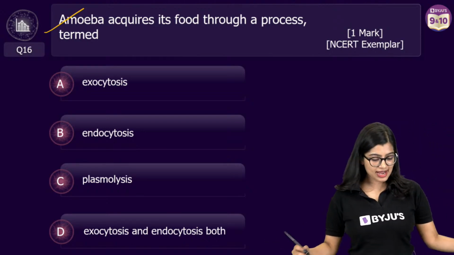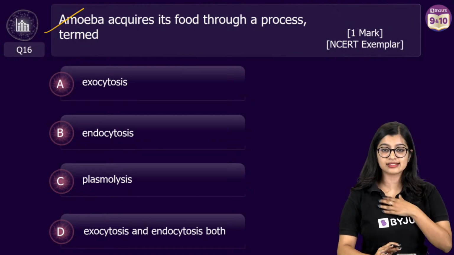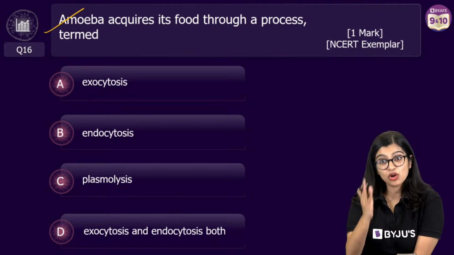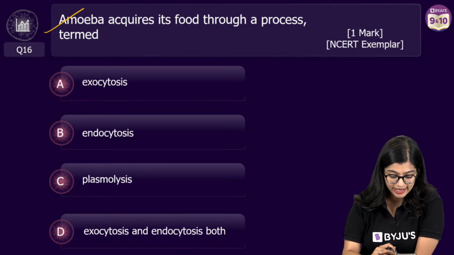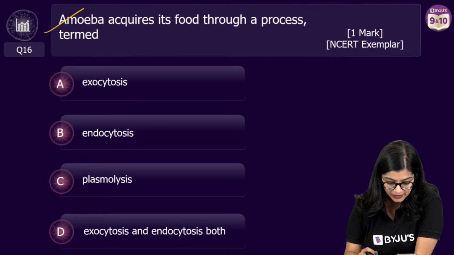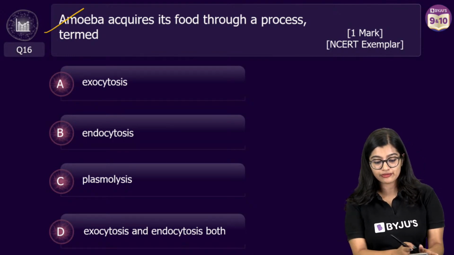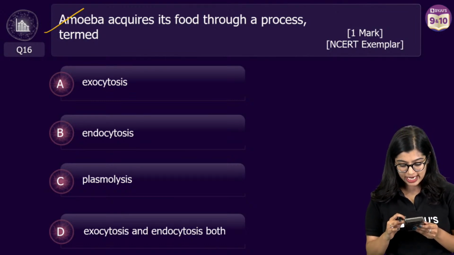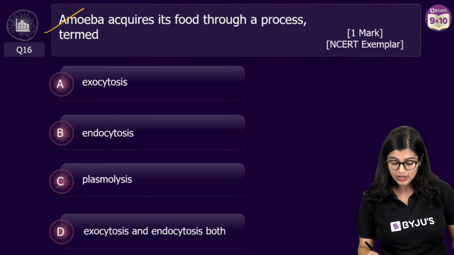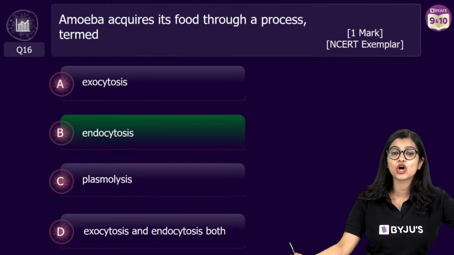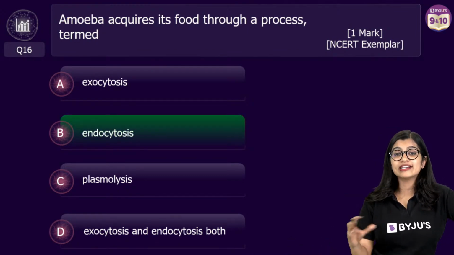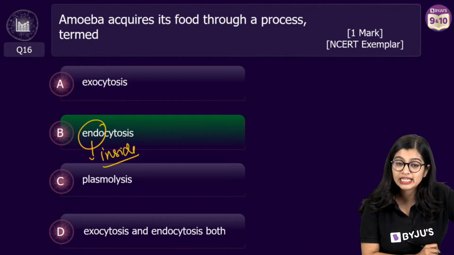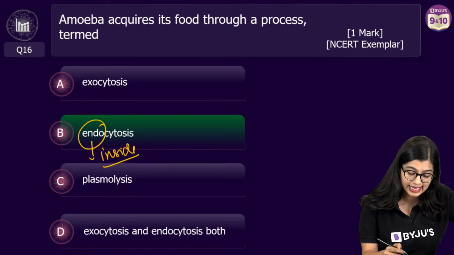Alright everybody, most of you here have got the answer so far. All of you have given me your answers. You're actually at 15 out of 15 at this point, and 84% of you have voted for the correct answer. So we can end the poll. Almost 80% of you have got the answer, which is option B, endocytosis, right? Now what is endo? Endo means inside. Exo, that is there, as you all know.